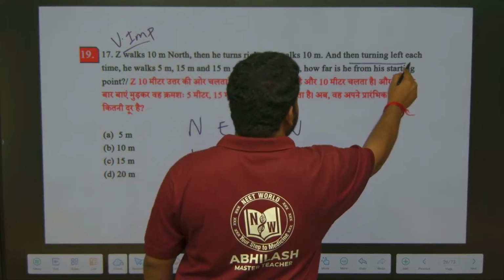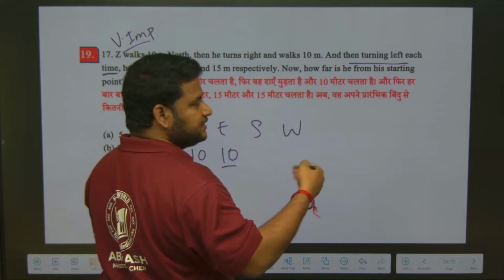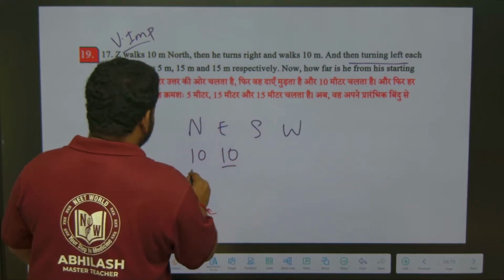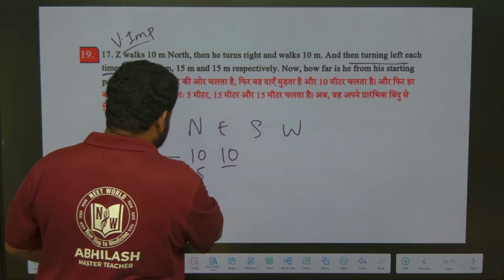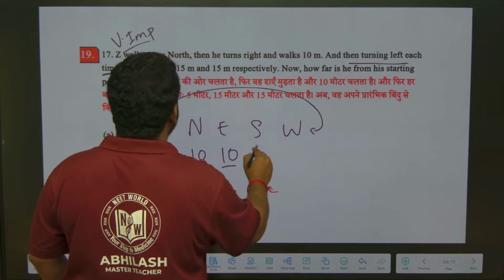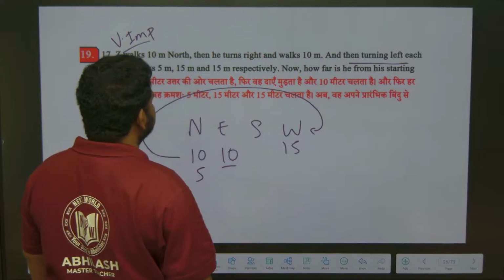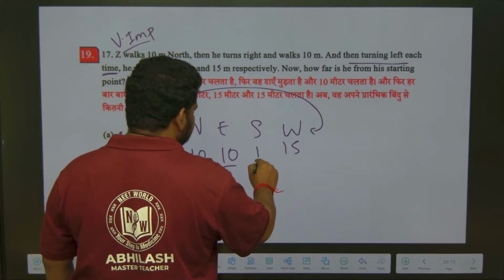Now then turning left each time. That means every time he turns left. Now from here he turns left. He walks 5 meters. From here he turns left. He will come here. Come back to here. Again left means he will come back to here. He walks how many meters? 15 meters. And again what he will do? Again turn left and walk 15 meter.